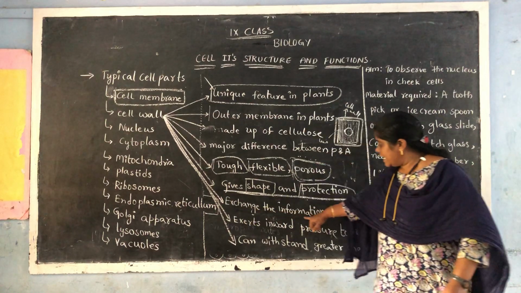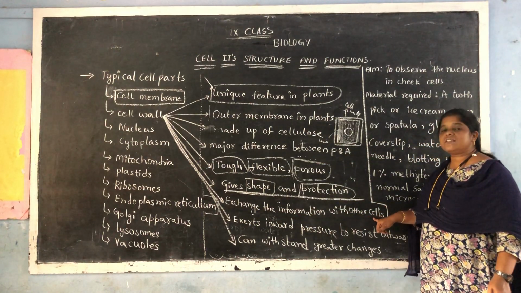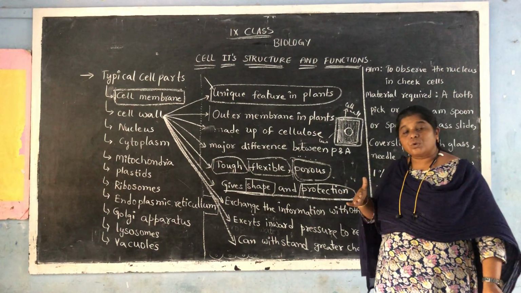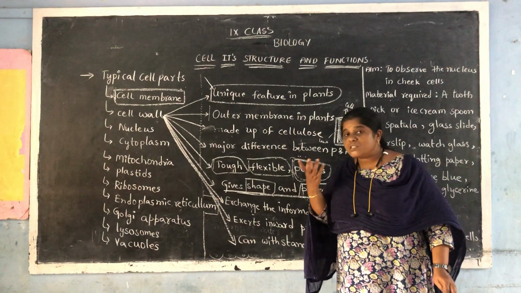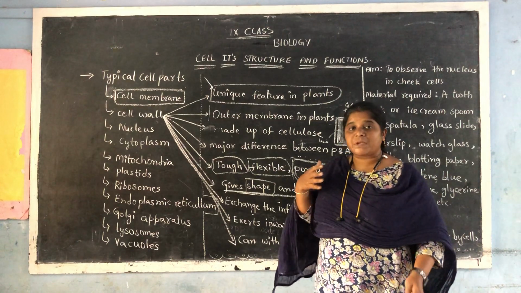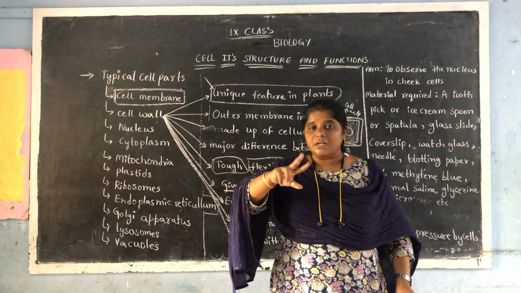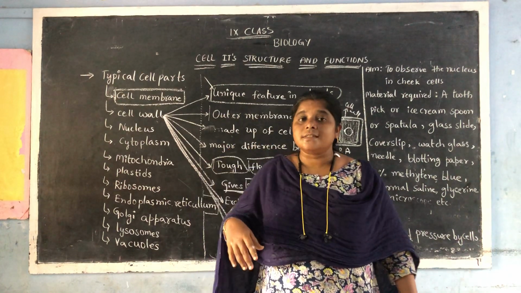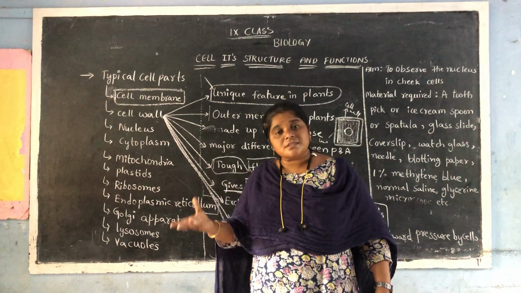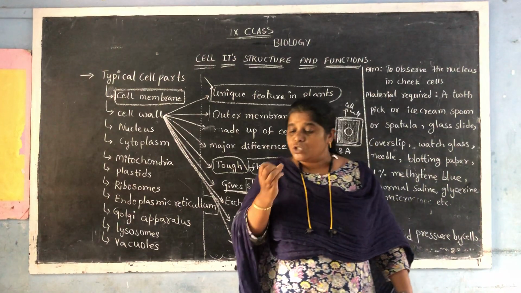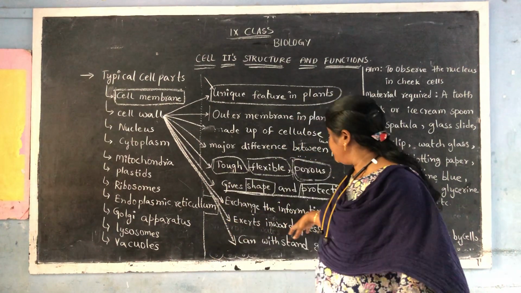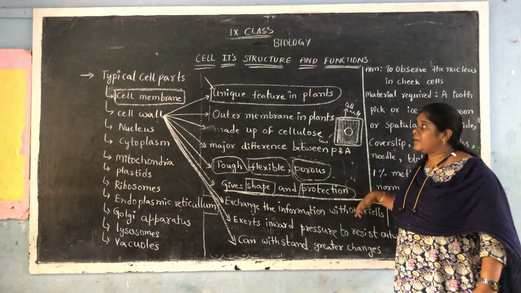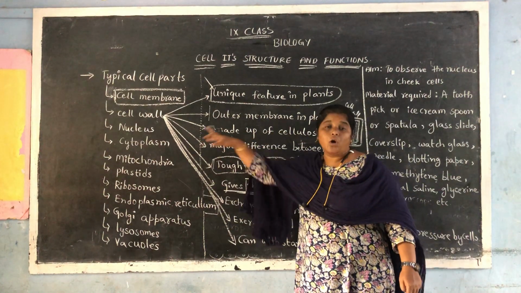It is helping in exchanging information from one cell to another cell during growth and development. When the cell is growing and developing, that means when the cell is doubling, one cell becomes 2, 2 becomes 4, 4 becomes 8, like that, cell division will happen. And during the cell division, during the growth and development of the cell, there will be exchange of information from one cell to another cell. That will be done by this cell wall.